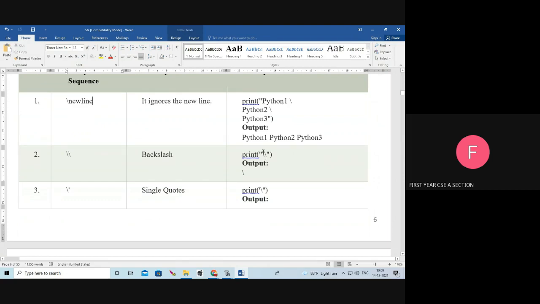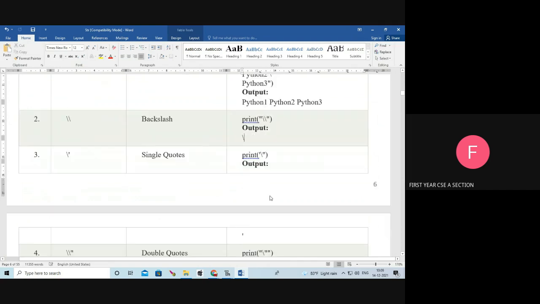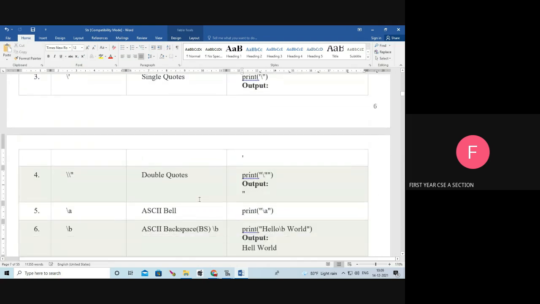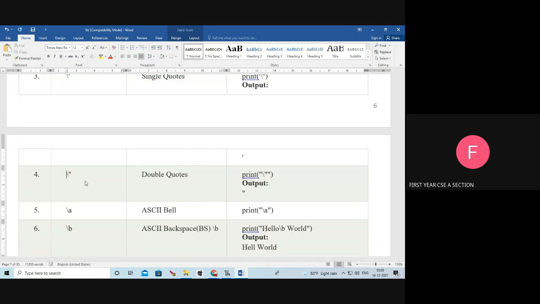Double slash means a single slash is the output. Next, slash single quotes means single quotes is the output. Next, slash double quotes means double quotes is the output.